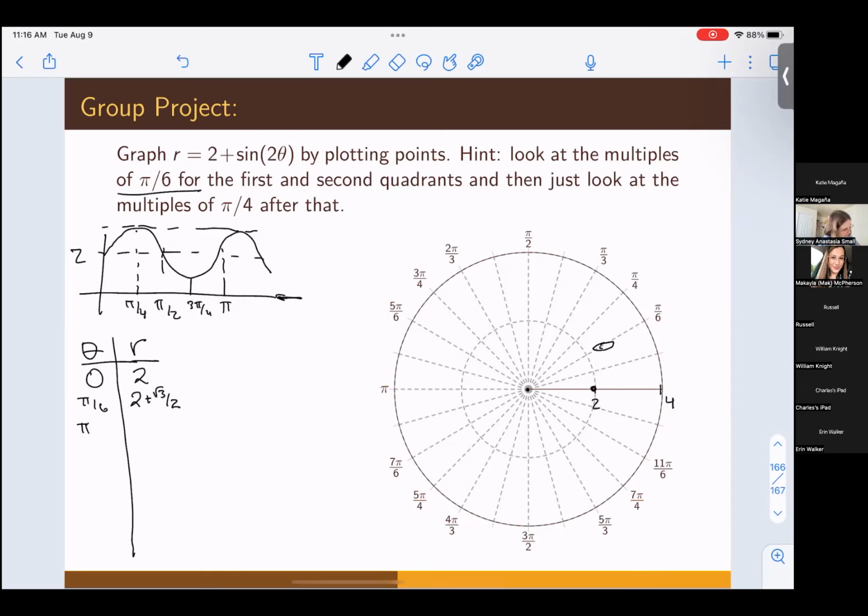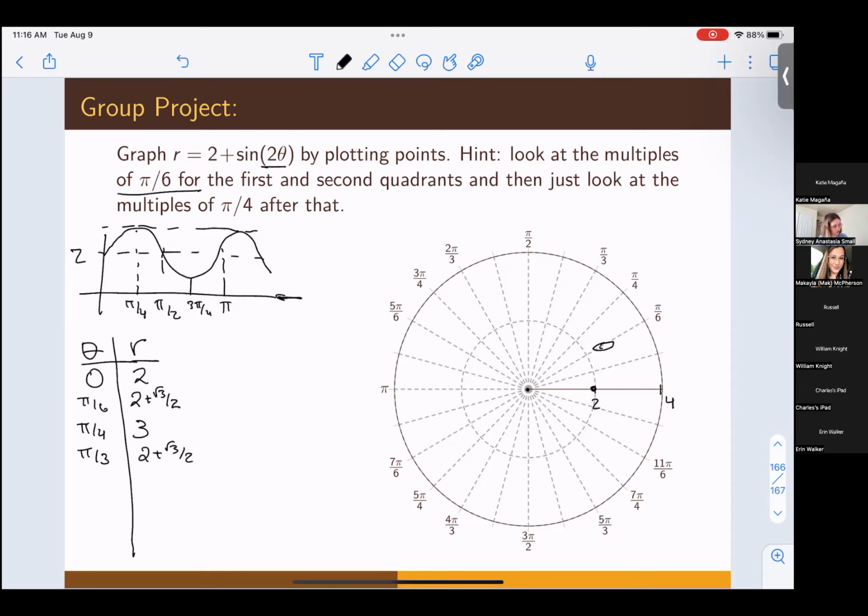Let's keep going. When theta is pi fourths, plugging pi fourths into this equation, we get 3, because 2 times pi fourths is pi halves. The sine of pi over 2 is 1, plus 2 is 3. Just going a little bit more, doing a couple more of these multiples of pi over 6. At pi thirds, the sine of 2 pi thirds is root 3 over 2 plus 2. So 2 plus root 3 over 2.